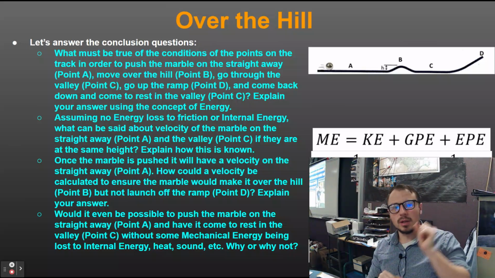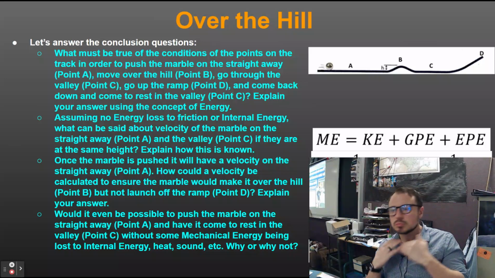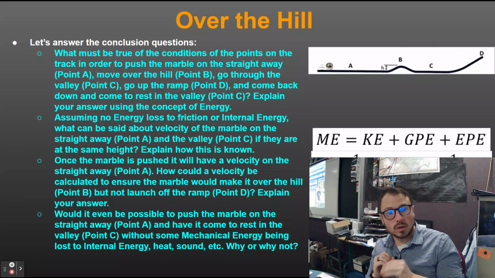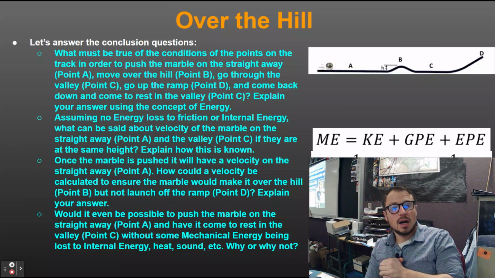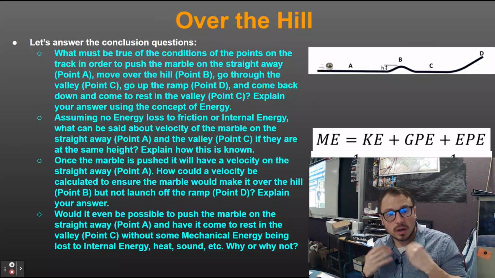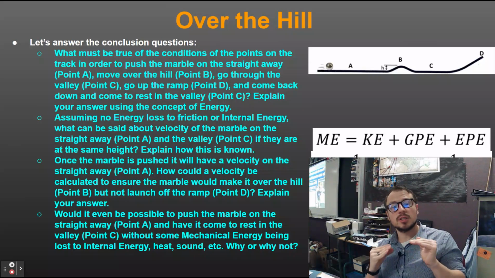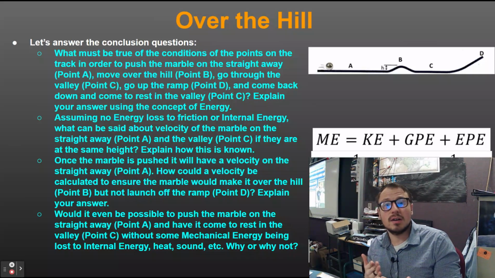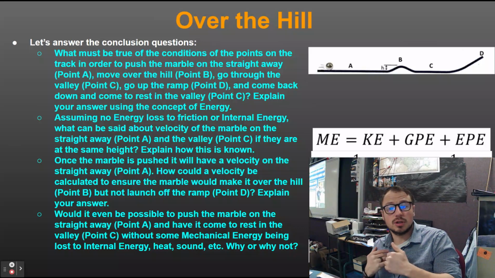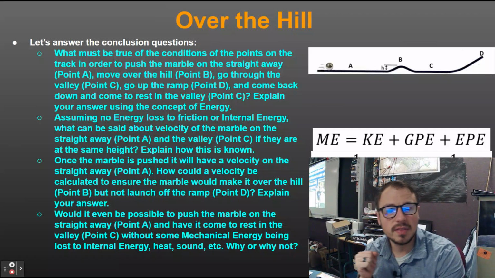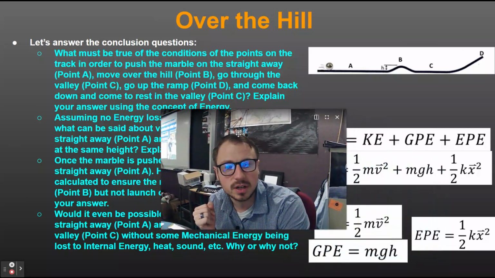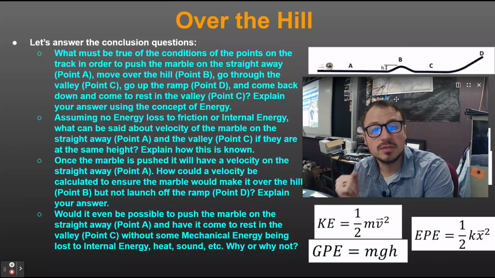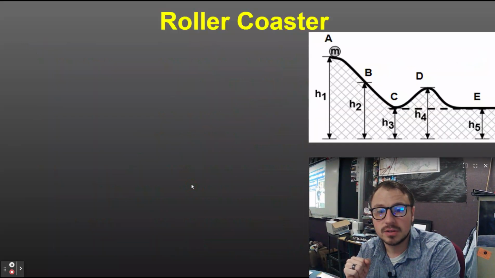Same thing with the maximum point. Let's just say I put that marble on top of point D and it has 12 joules of gravitational potential energy. Well, once it moves over the hill, you're going to need to give it at least that much kinetic energy at point A. Otherwise, it's going to move off the ramp. So that's how you find that window, and then you use that equation for kinetic energy, which is found down there, in order to work backwards to find that velocity. Right. So that's how it is.